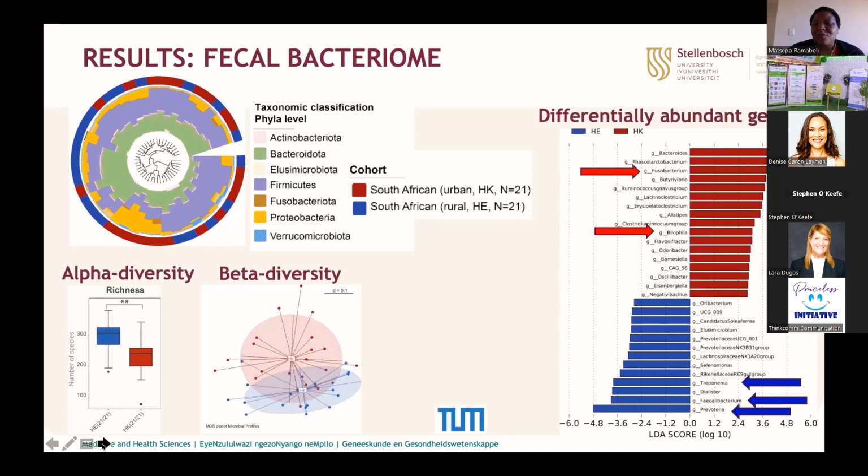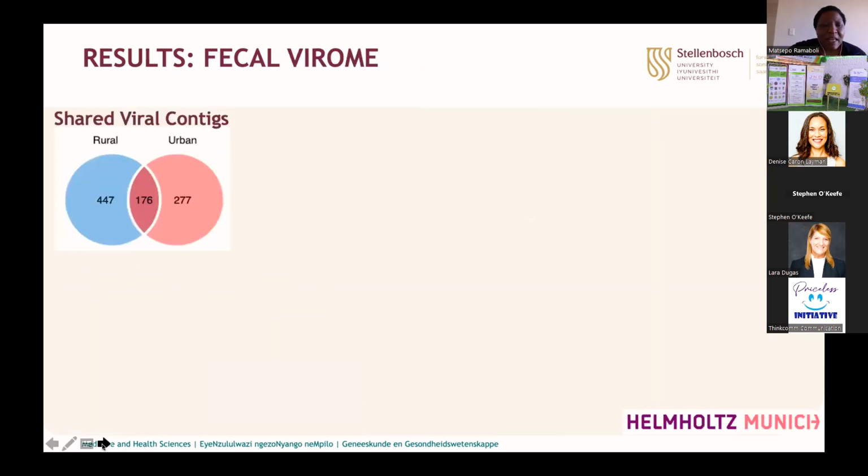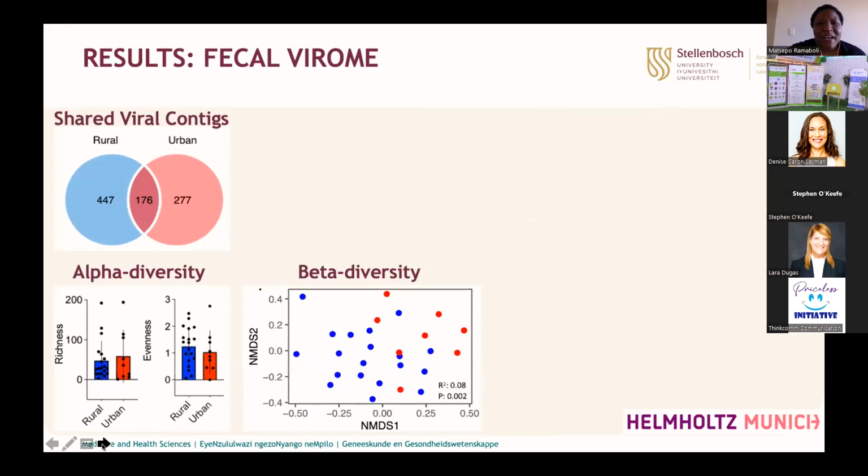And of course, this is very concerning. If you see that the bacteria that we can call bad guys are higher in urban communities, and the bacteria that you can call good guys are higher in rural communities, this is really concerning, because this is what we think might be linked to the increasing risk of non-communicable diseases. Let me share also about the viruses.